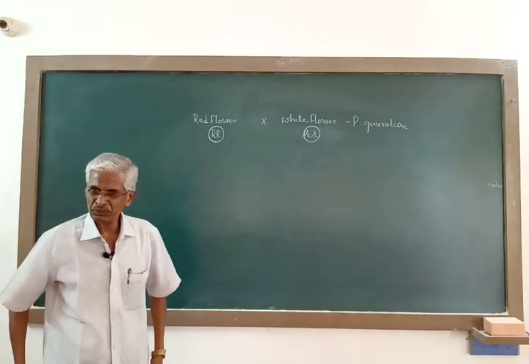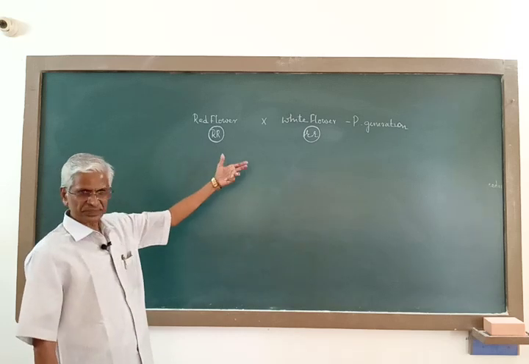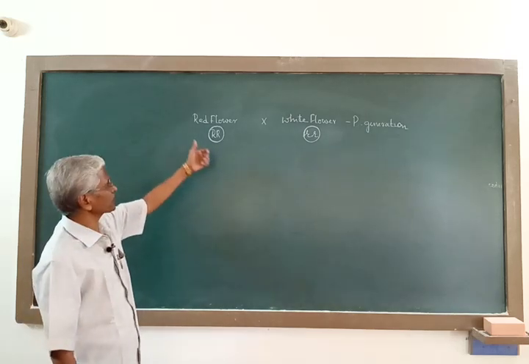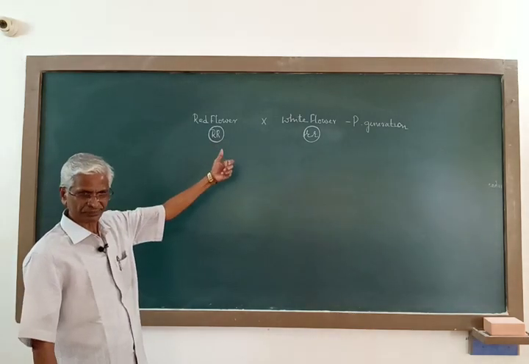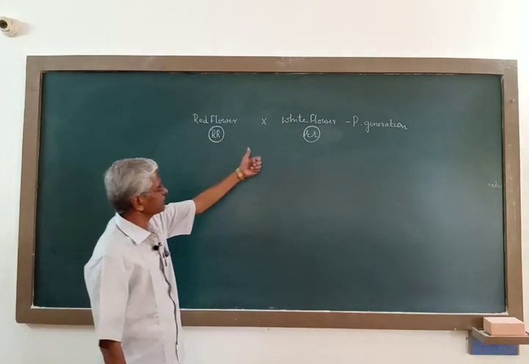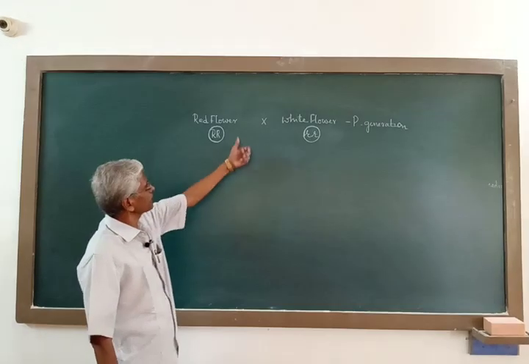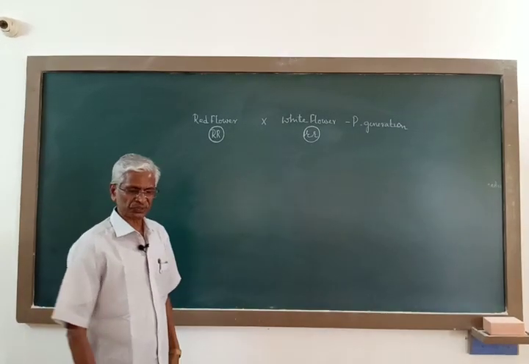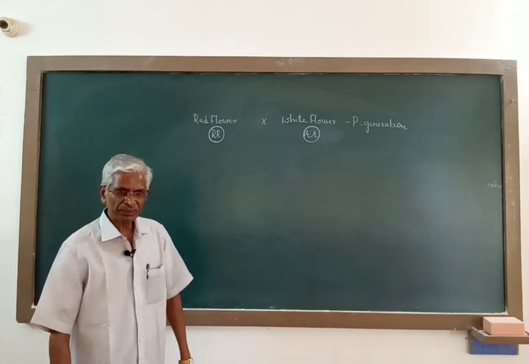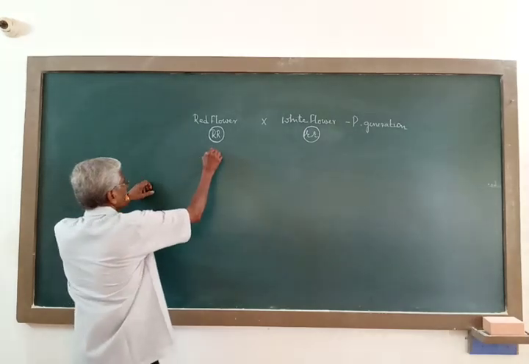So capital R and small r form a pair of contrasting factors or alleles controlling this character, flower color. Now this is one plant, this is another plant, both are true breeders, and when these two are crossed, they produce F1 progeny, F1 plants.